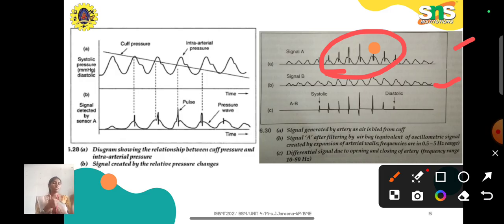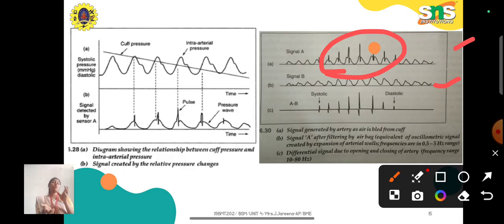The uncommon things are the spikes, representing the turbulent flow of your blood, its starting and ending point. So the output of your differential sensor is only the spikes. The starting spike is the systolic pressure, and the ending spike is the diastolic pressure. This way you find systolic and diastolic by using this special sensor-mounted cuff.